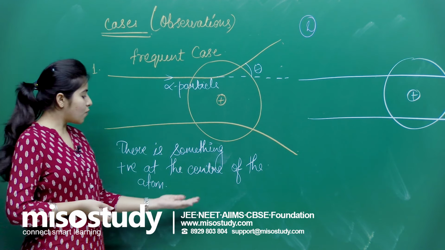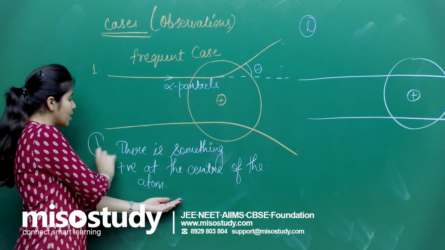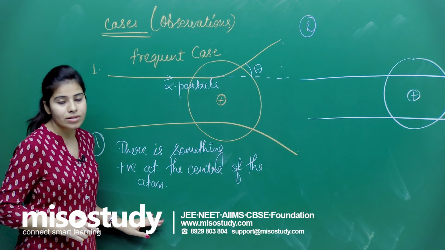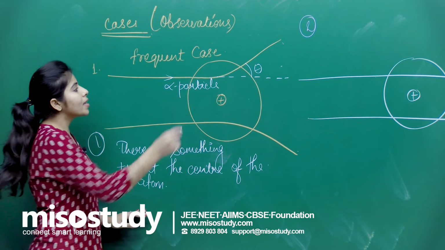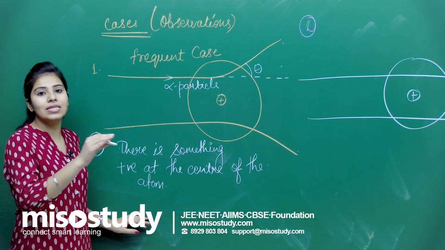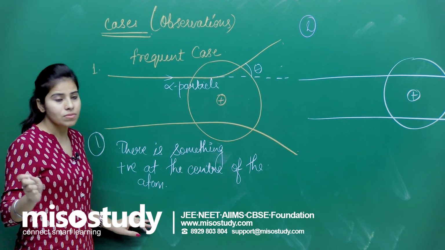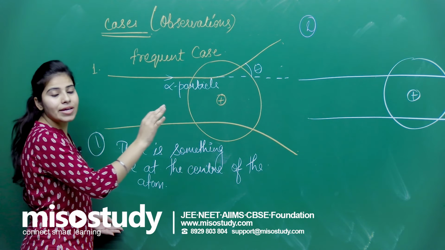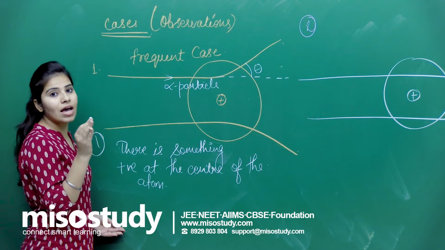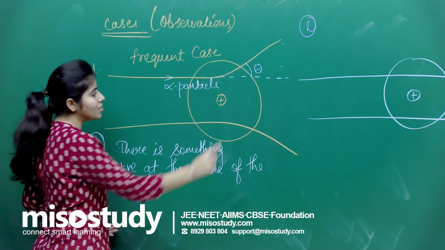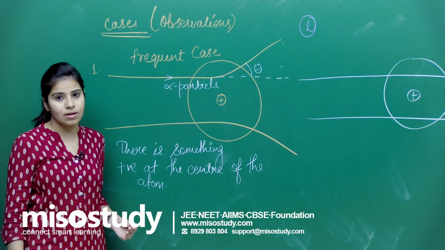So the first thing we got to know from here is that there is something positive at the center of the atom. Why are we saying so? Because like charges don't attract, they always repel each other. Because the alpha particle has a positive charge, if it is repelled from here, that means there is something positive at the center.